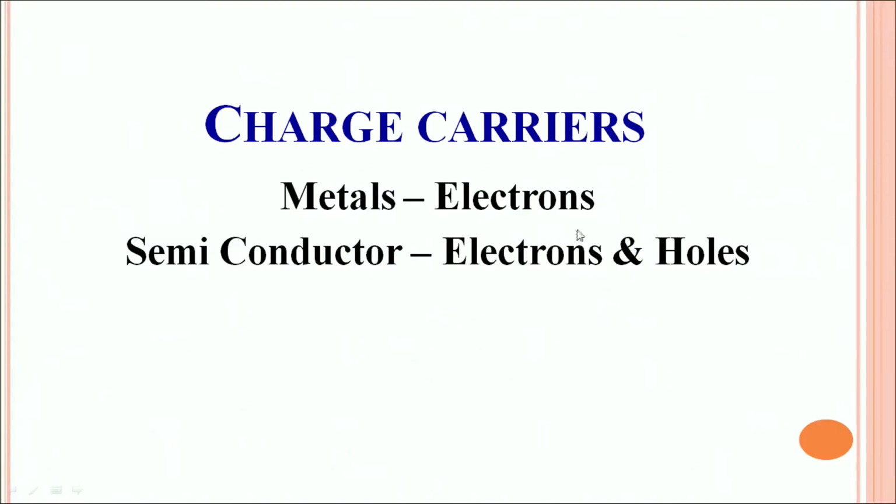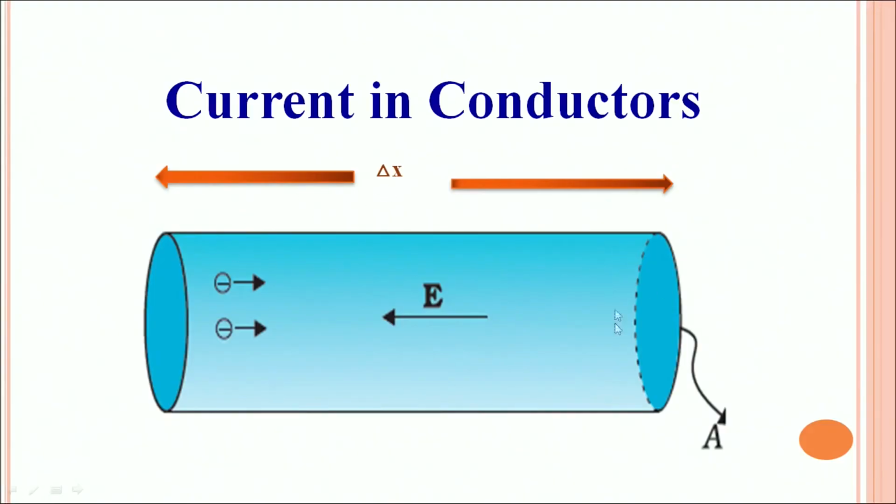It is carried with the help of charge carriers. In metals, the charge carriers are electrons. In semiconductors, the charge can be carried by electrons as well as holes. Again, this is a schematic diagram of a conductor of length delta x. It has a cross-sectional area A. You can see the negative charges are flowing in this direction, and so the direction of electric current would be opposite, because it always denotes the direction of flow of positive charge.